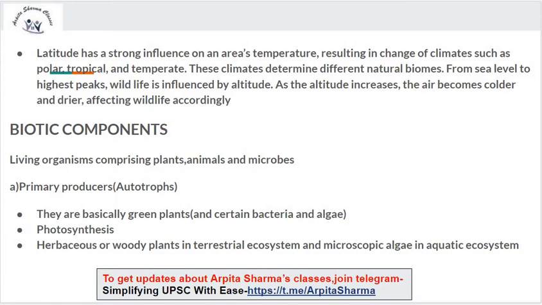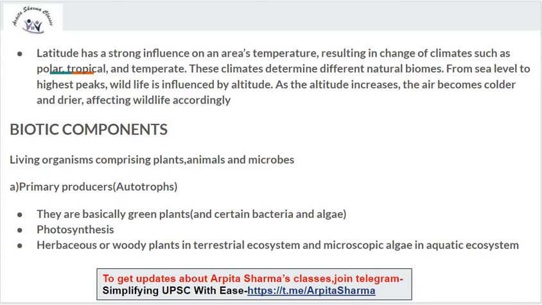These climates determine different natural biomes from sea level to the highest peaks. Wildlife is also influenced by altitude. As altitude increases, the air becomes colder and drier, affecting wildlife accordingly.